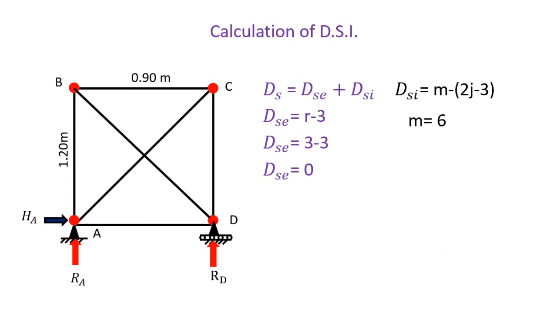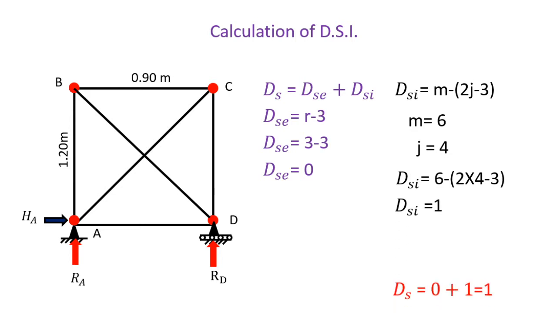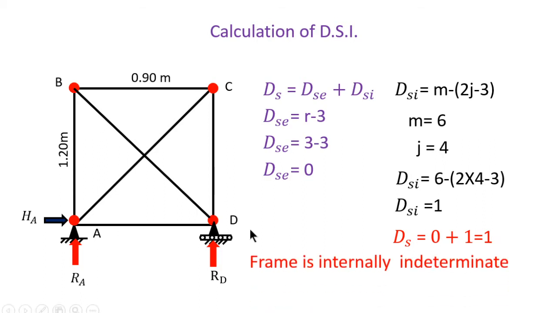Here M is the number of members, that is 6, and J is the number of joints, that is 4. DSI is 6 minus (2 into 4 minus 3), so that is 1. So total static indeterminacy is 0 plus 1, that is 1. From this we can conclude that this frame is an internally indeterminate structure.